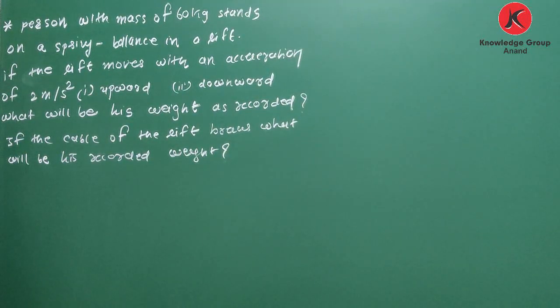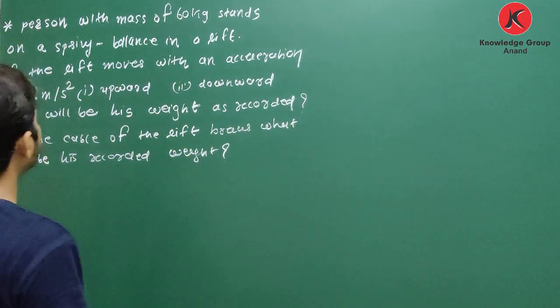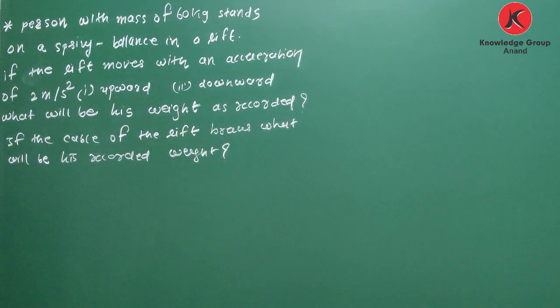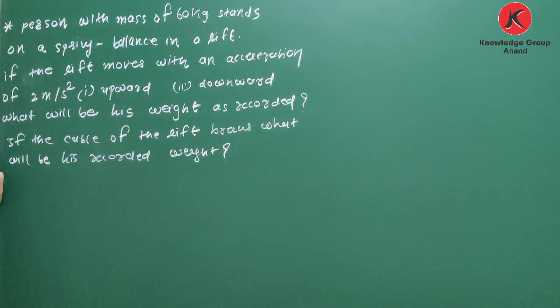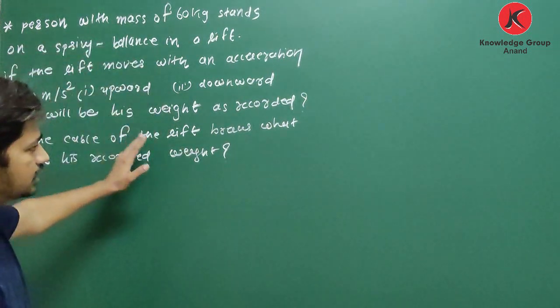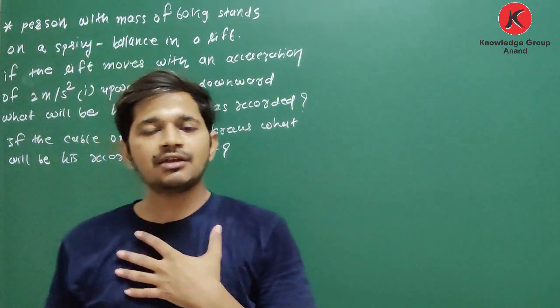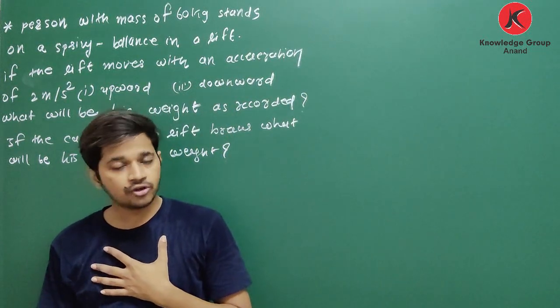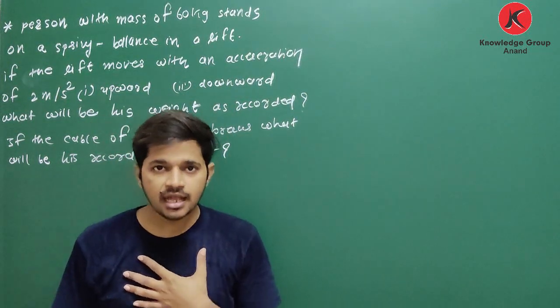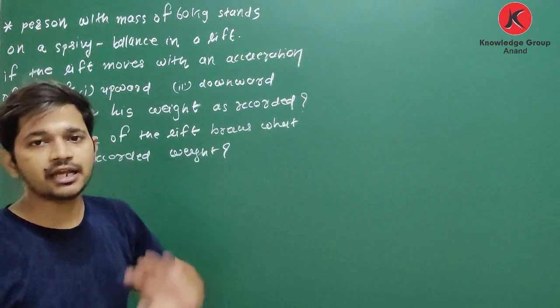Okay, now we will see one question. A person with mass of 60 kg stands on a spring balance in a lift. If the lift moves with an acceleration of 2 meters per second square upward and then downward, what will be his weight as recorded? If the cable of the lift breaks, what will be his recorded weight? First of all, it is one question, we will solve this, but first I will explain some general cases, so I can say it is one type of theory. Then we will put values and calculate.